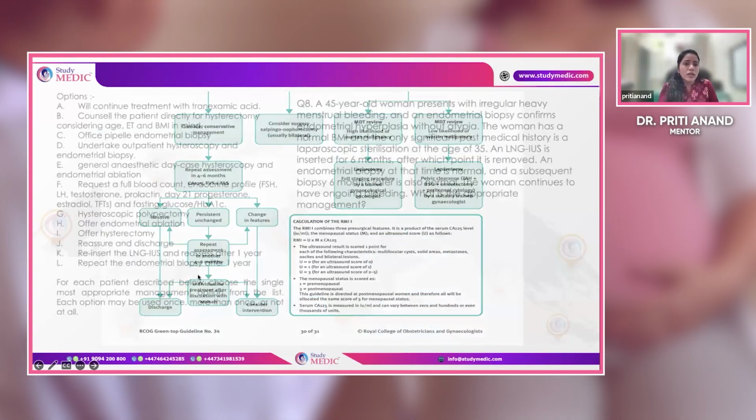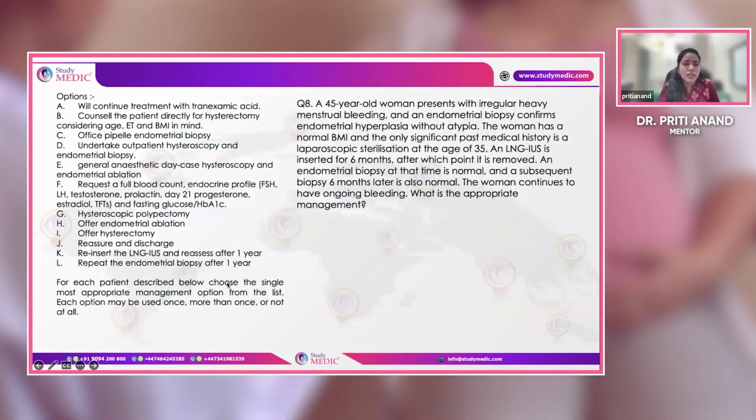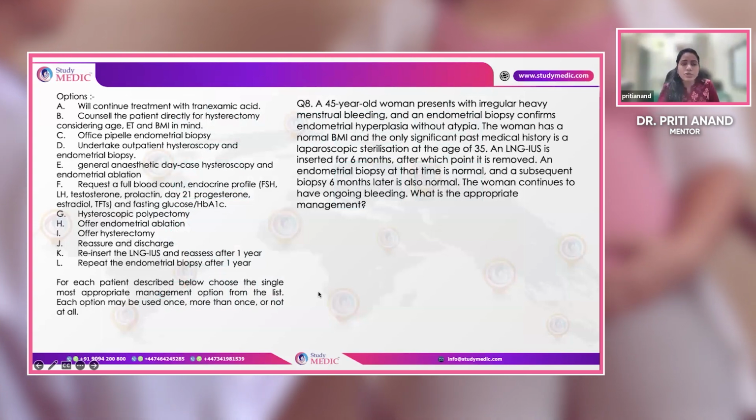Okay, this is another set of questions related to endometrial hyperplasia, and we have to tell the single most appropriate management option from the list. You can see they all are management options.